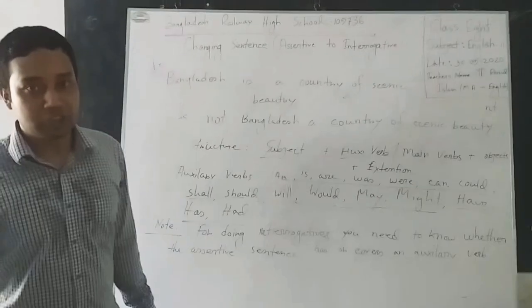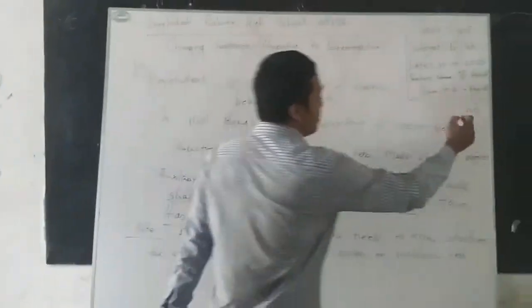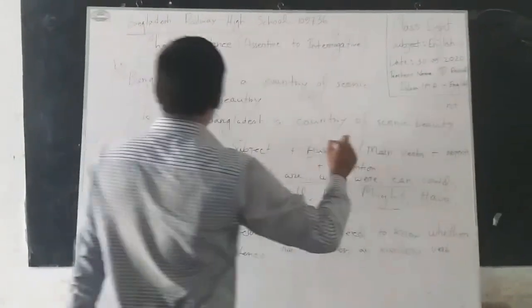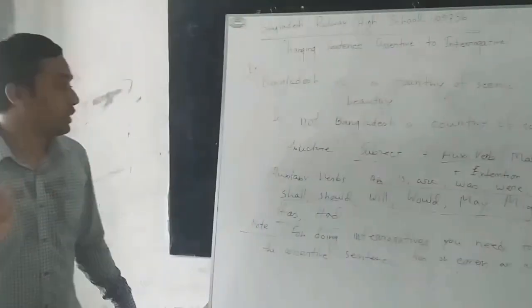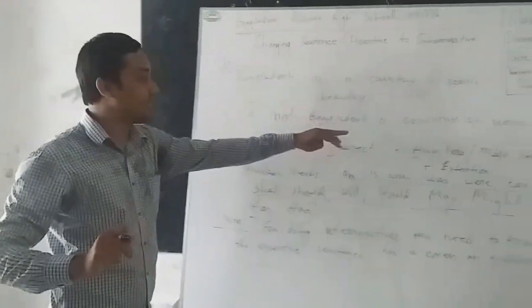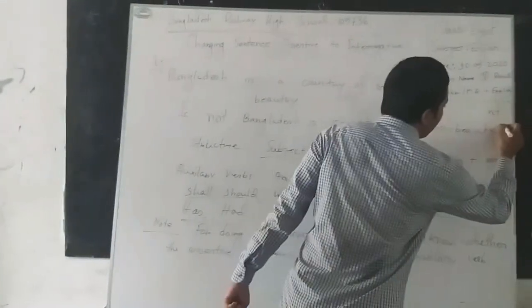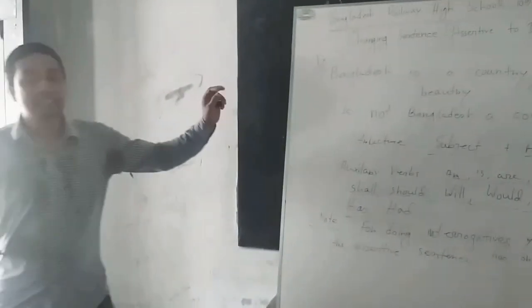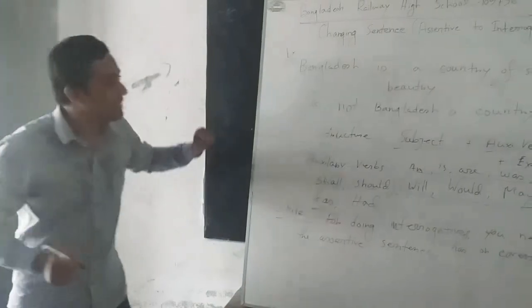Of course, never forget to put a sign of interrogation. That means to put an interrogation mark. Never forget. At the end of the sentence, put an interrogation mark. Is not Bangladesh a country of scenic beauty? Put an interrogation mark. Okay, that's all done about making an interrogative sentence from an assertive sentence.